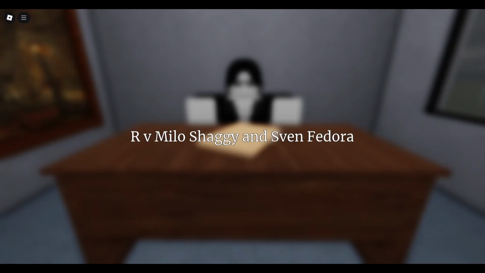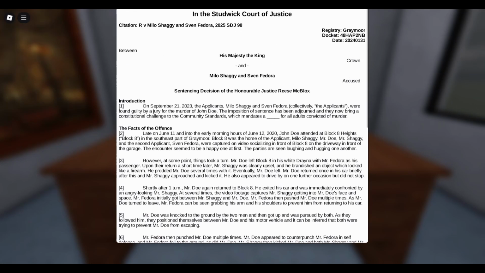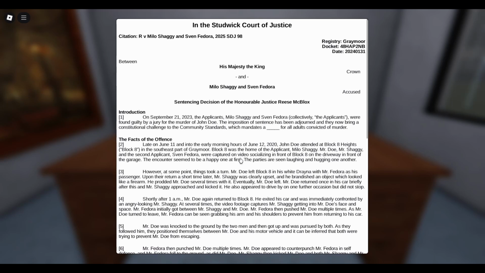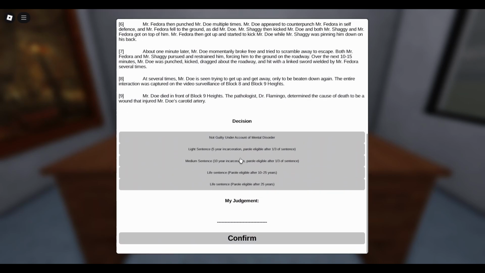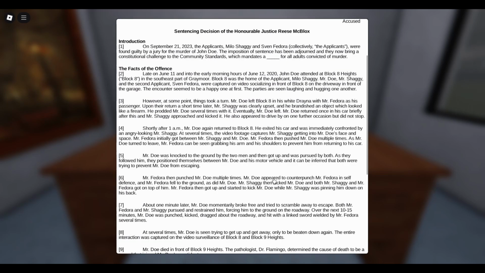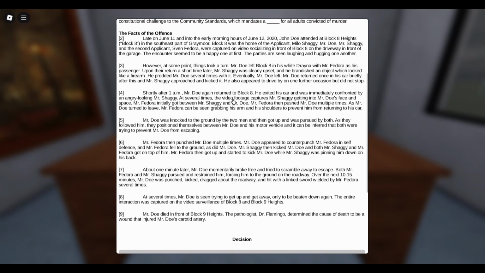R v Milo, Shaggy, and Sven Fedora. Whoa! This is a lot. Okay. We're gonna get ready for some reading. I'm gonna try and summarize it though, so that way you guys don't have to listen to all of this. On September 21st, 2023, the applicants Milo, Shaggy, and Sven Fedora were found guilty by a jury of the murder of John Doe.